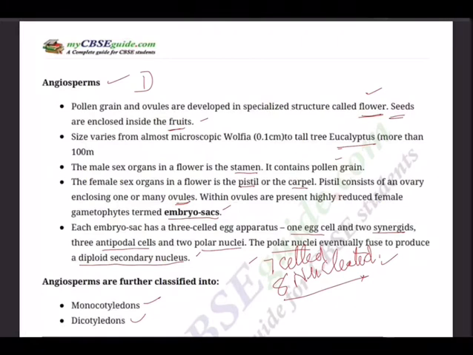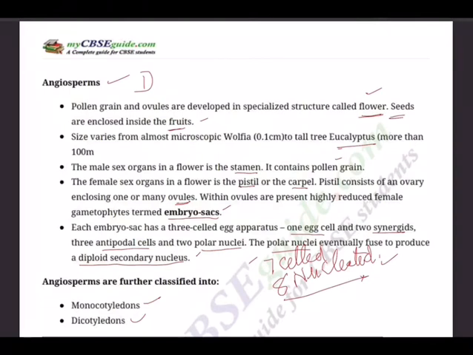After the pollen tube reaches the embryo sac, its tip dissolves and the male gametes are liberated. Of the 2 male gametes, one fuses with the egg cell of the embryo sac, that's called syngamy. That is, male gamete plus egg cell, resulting in formation of zygote. While the other fuses with the secondary nucleus, that is, the 2 polar nuclei plus the male nucleus, triple fusion.